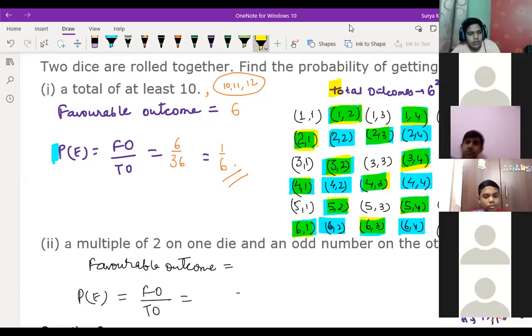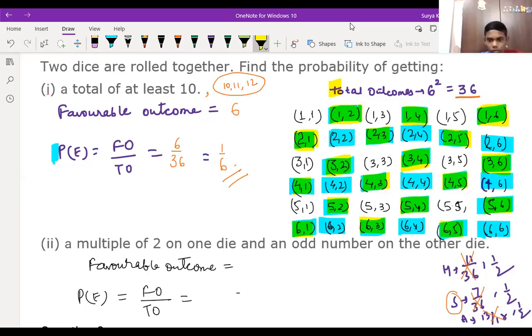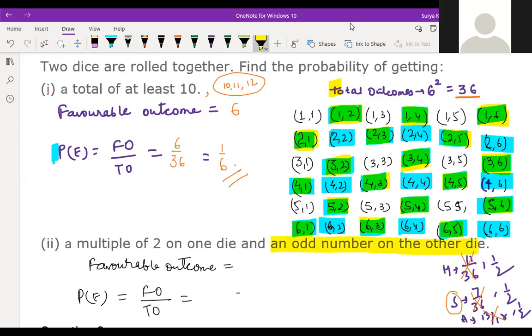Is it clear to everyone, children? Now, the second part is an odd number on the other die. Odd number means if the first is a multiple of 2, then one is even and one is odd. Is it clear? It may differ. So let's see the green ones, children, now. Only the green ones: you will find one odd and one multiple of 2. Is it so or not? Just check. Is it clear, children, to all of you?